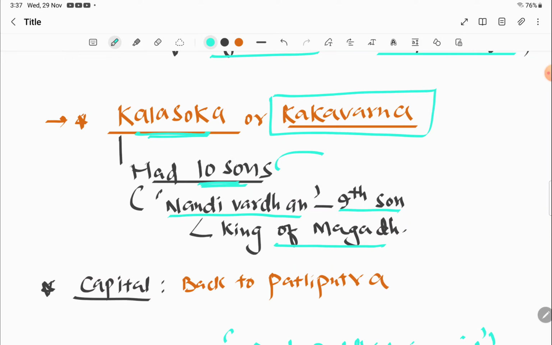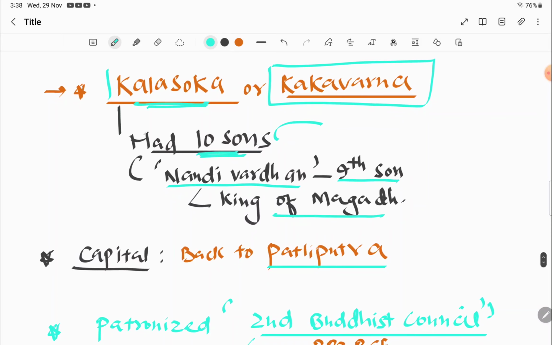What is the contribution of Kalashok? His father's capital was Vaishali, and he shifted his capital back to Patliputra. Recall again, Patliputra was the capital of the Haryanka ruler Ajatshatru. Then it was changed, and Udayan shifted his capital to Patliputra. Later it was shifted to Vaishali by Shishunag, and now it is shifted back to Patliputra again by Kalashok.